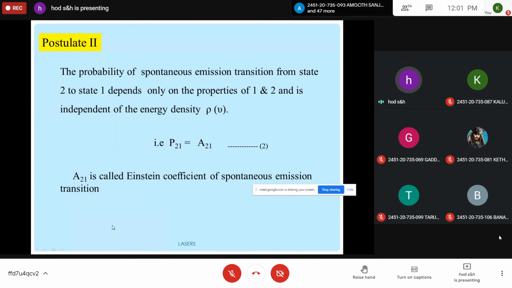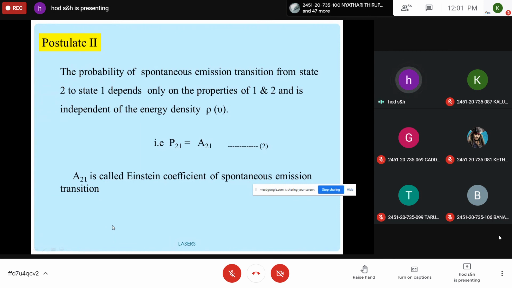That is the postulate. So the probability of spontaneous emission transition from state 2, means higher energy state, to lower energy state depends only on the properties and is independent of energy density. Or mathematically you can write P21 is equal to A21, where A21 is called Einstein coefficient of spontaneous emission transition.